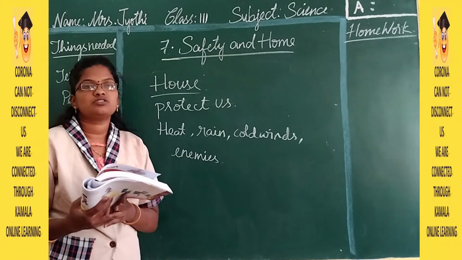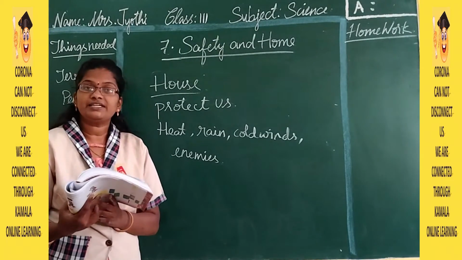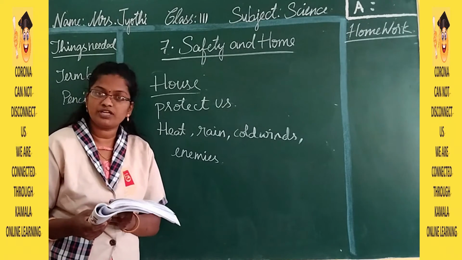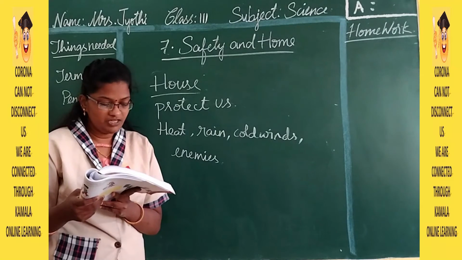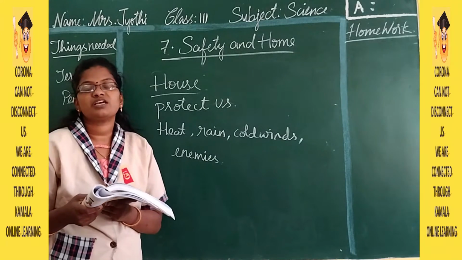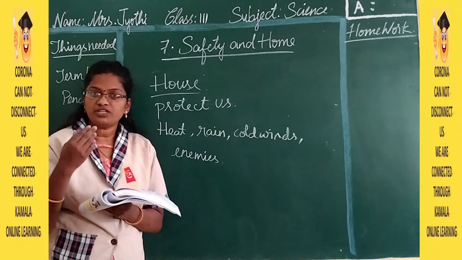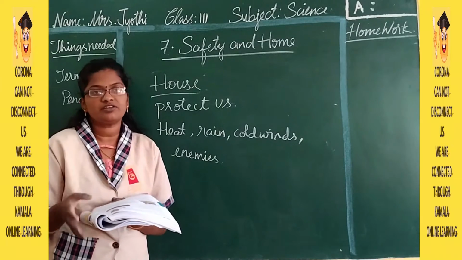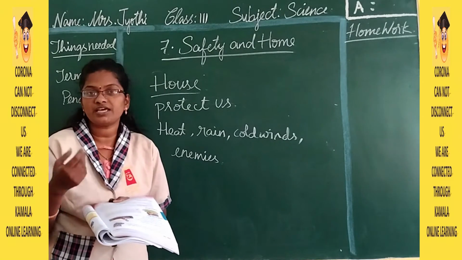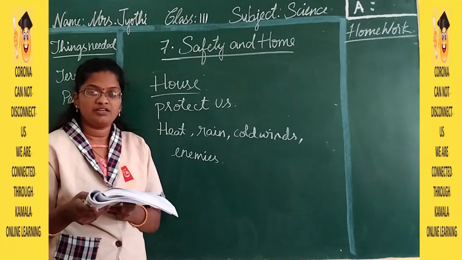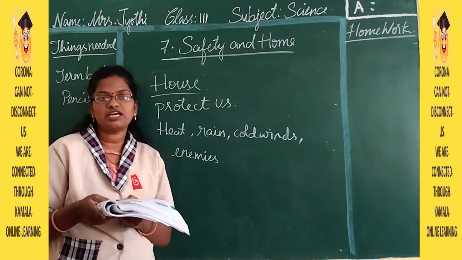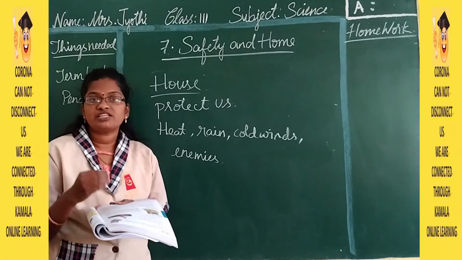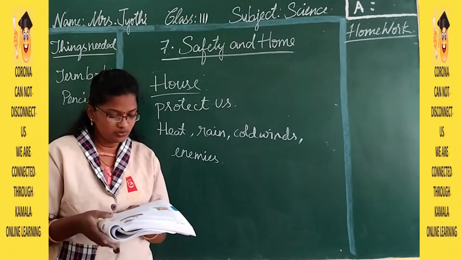Then, a good house. So, how do we tell that it is a good house and how to take care of a house? Here it is. A good house: keep the windows open for fresh air. So, always during the daytime you have to keep the doors and windows open so that fresh air is going to come inside. But whenever there is so much dust outside, you should not open the windows and doors.